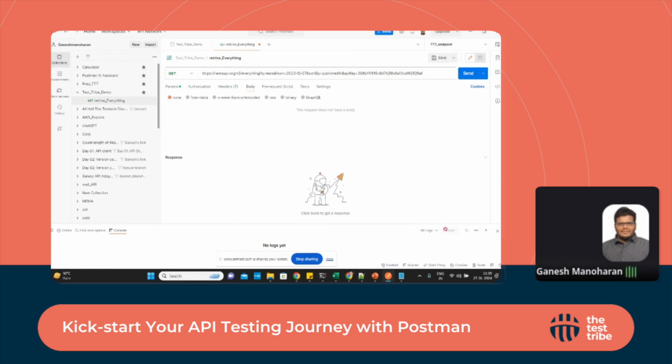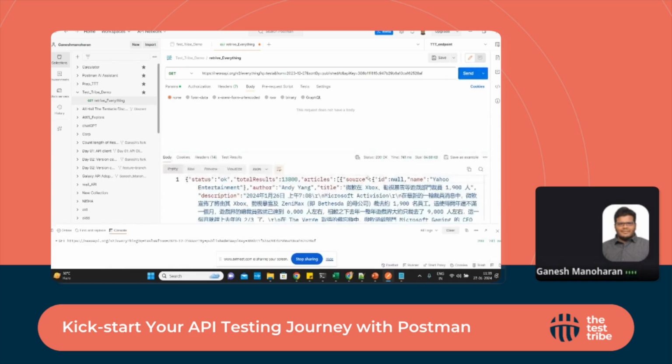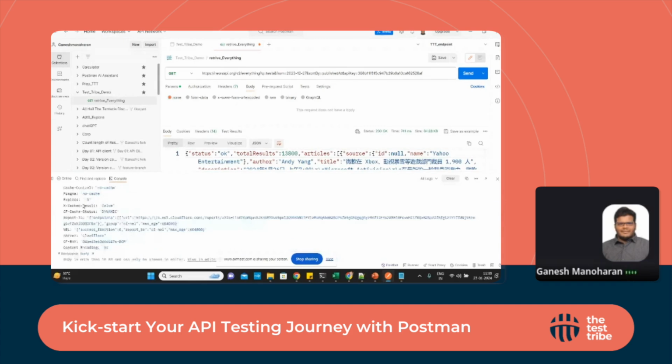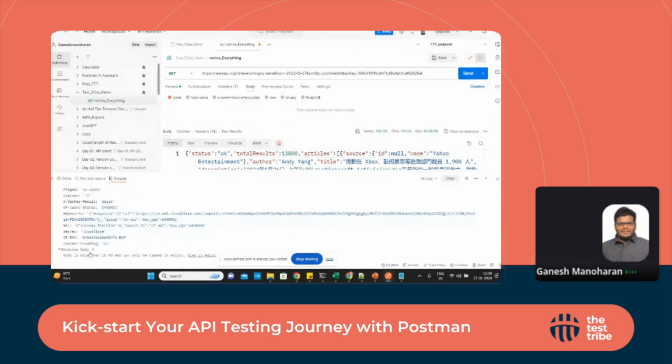Also, I'm going to enable this console panel, so I'll show how the requests are working, similar to the way we saw in Google. It displays this kind of information. When you expand this in the console area, we can understand the request headers, response headers, and response body. Okay, it's more than 10 KB, so it's not able to display it. But eventually it will display all that. If the response size is less, it will display the details here. So that's how we need to